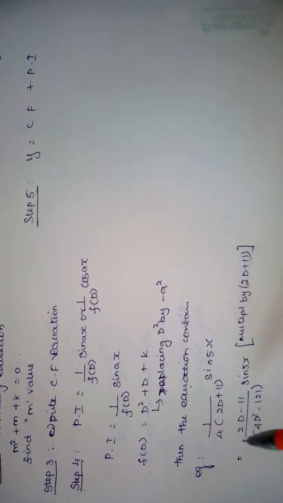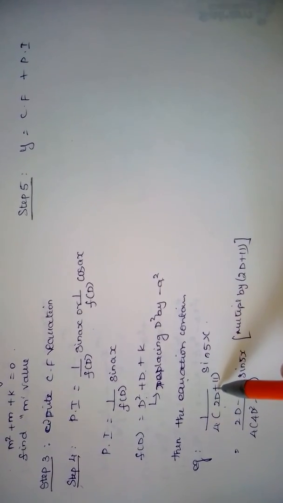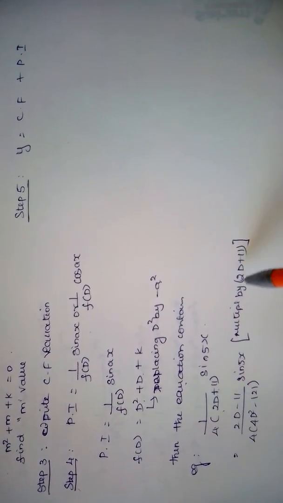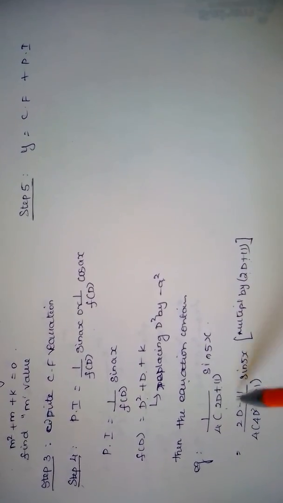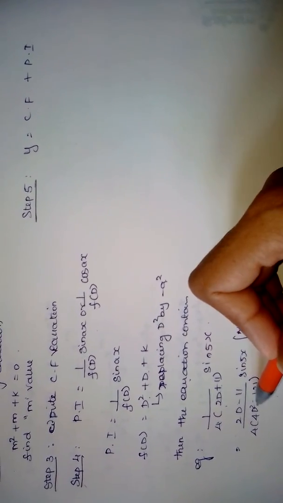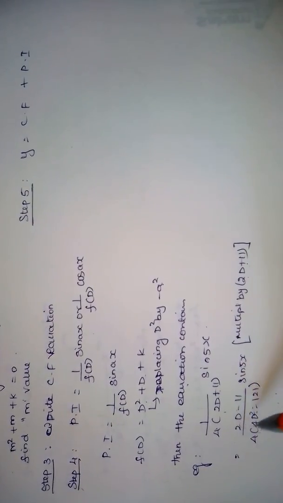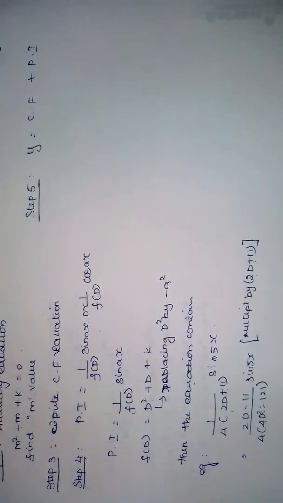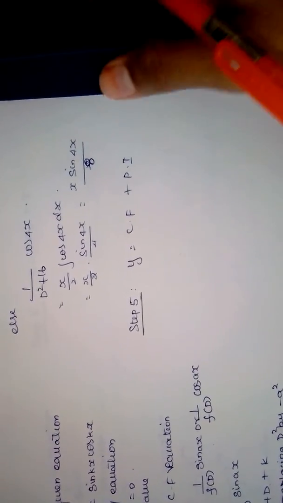For example, here we have only d values. Then we multiply by 2d in 2 into d plus 11 on both sides. Then we get d square, and again we replace this d square by minus a square. This is the difference from the previous types to this type. Finally we find y is equal to cf plus pi.